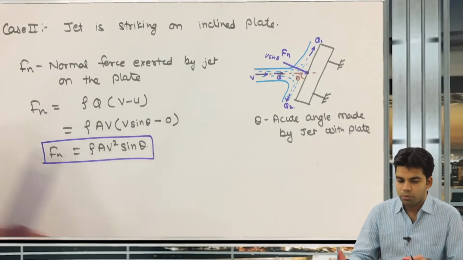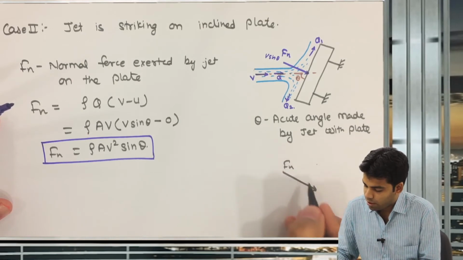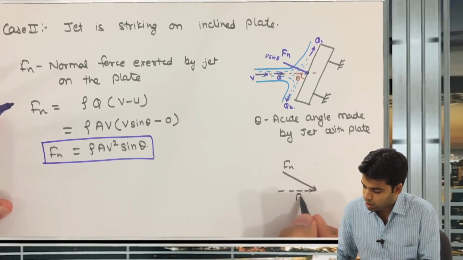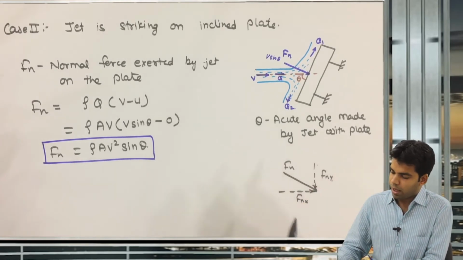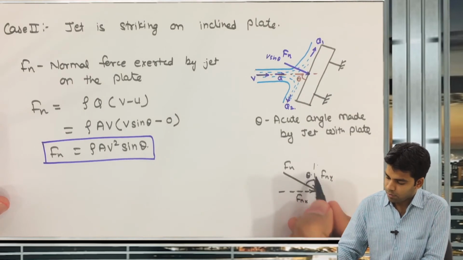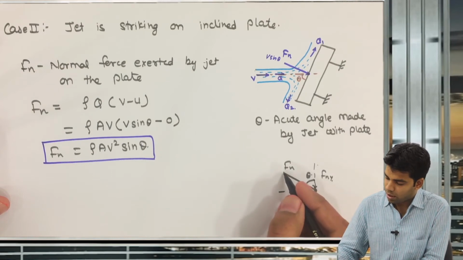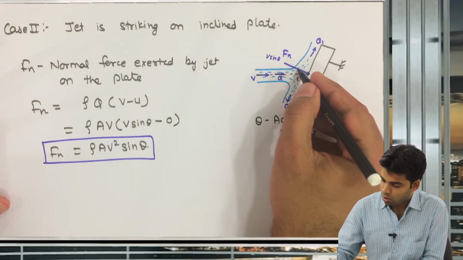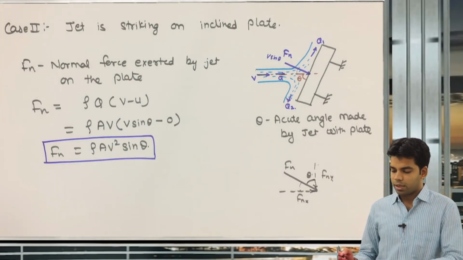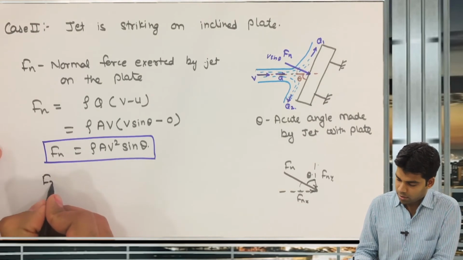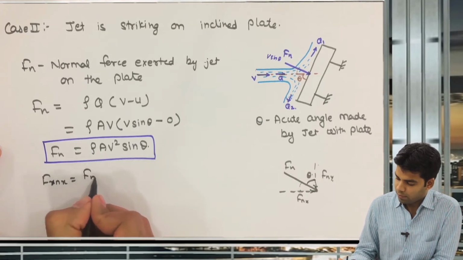Okay, now this normal force Fn will have two components. One is the horizontal component Fnx, and the second is the vertical component Fny. The angle of this Fn with the horizontal is 90 minus theta, so this other angle will be theta. Getting this now? Okay, so Fnx will be equal to Fn sin theta.